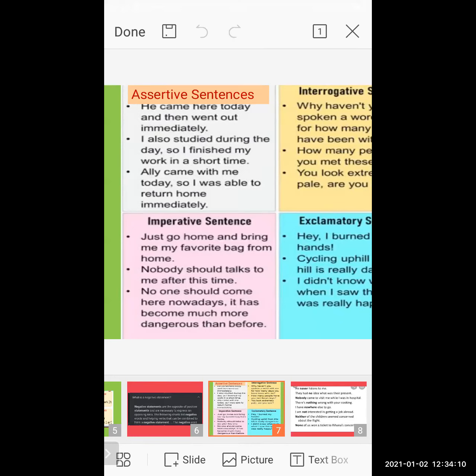Ali came with me today, so I was able to return home immediately. Okay, so this is also a complete sentence. So this kind of sentences comes under the assertive sentence. Assertive sentence means what? Where you give information, and it is a complete sentence.